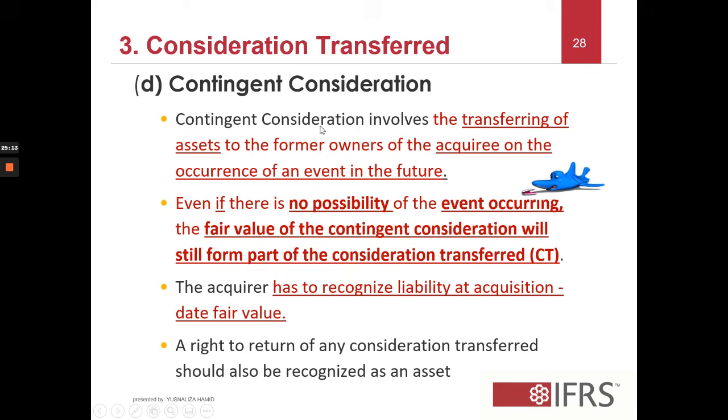So contingent consideration will involve the transferring of assets to the former owners, and the owner here is the acquiree, on the occurrence of an event in the future.